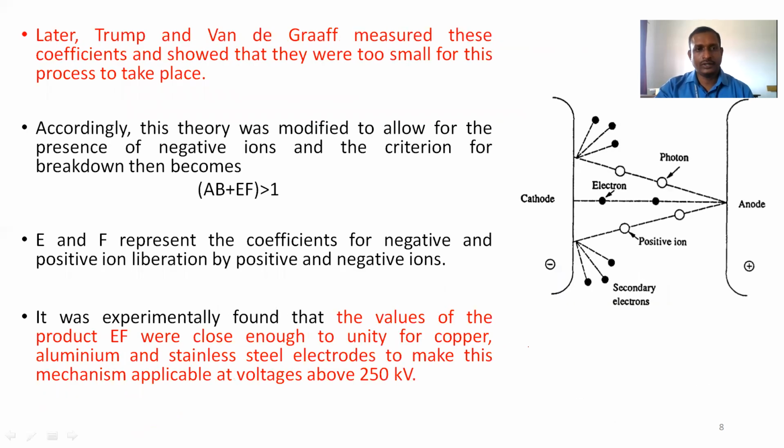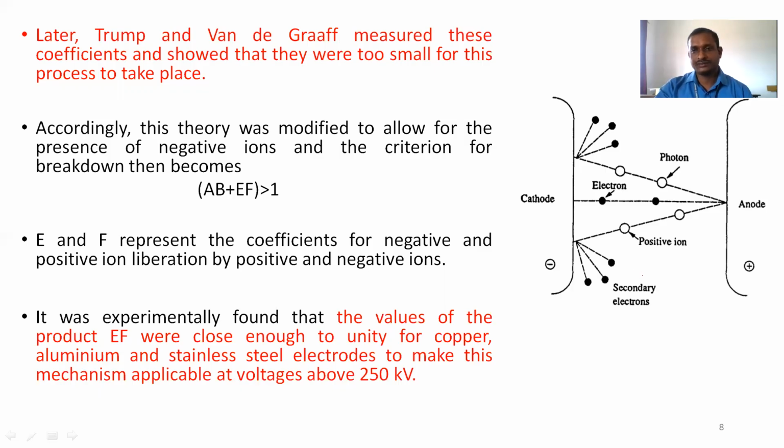Initially, Townsend and Rogowski measured this coefficient, but it is too small for the process to take place. So later they modified this criterion with negative ions, and the criterion of breakdown becomes AB plus EF greater than or equal to 1. Here E and F represent the coefficients of negative and positive ion liberation. E is called the liberation of negative ions by the positive ions, and F is called the liberation of positive ions by negative ions.